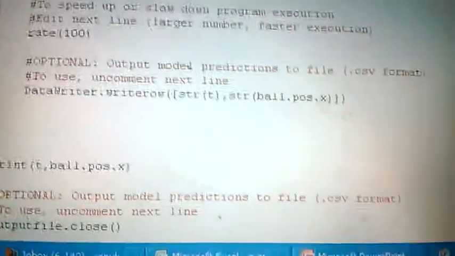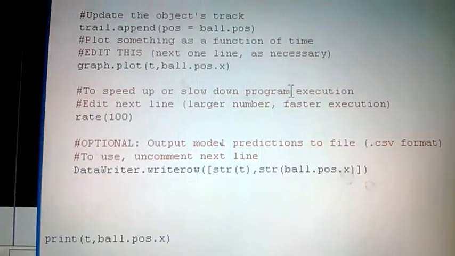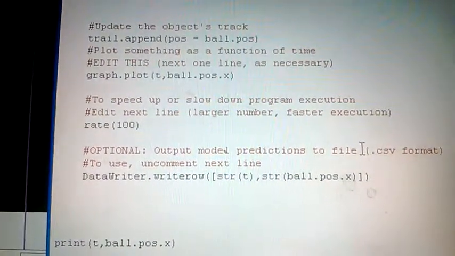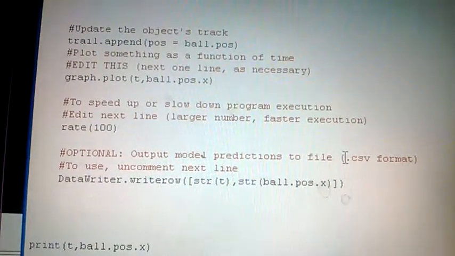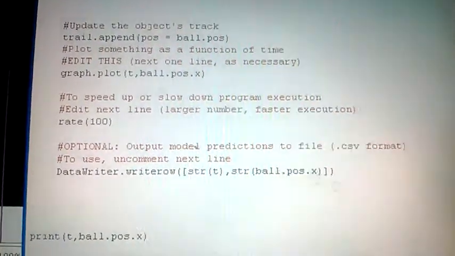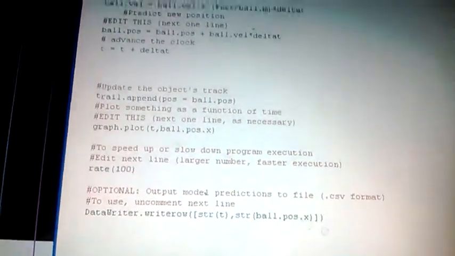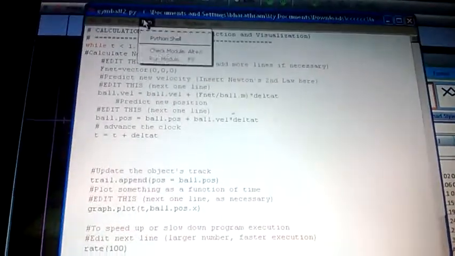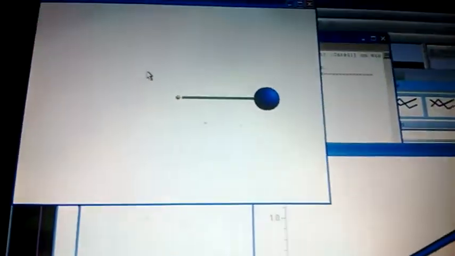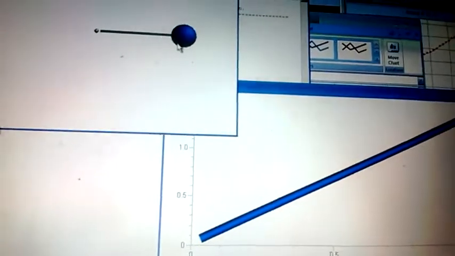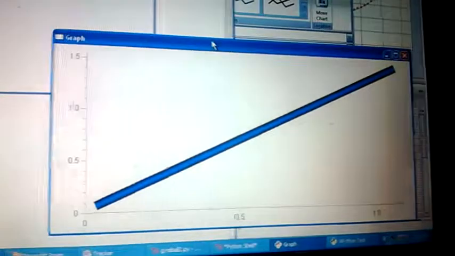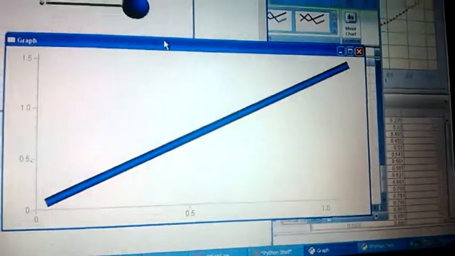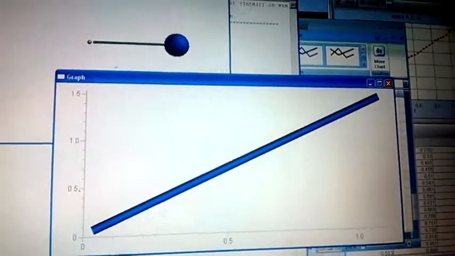The commented lines are uncommented to get the predictions of the output in the gymball2.csv file. When run, the Python test comes like this, and the predicted graph is given like this.